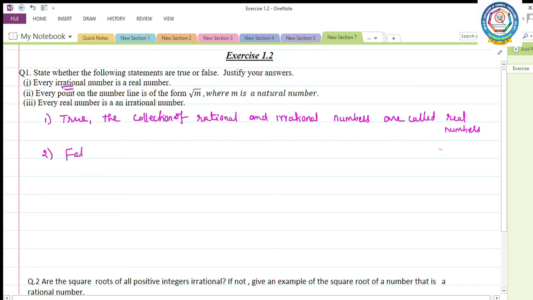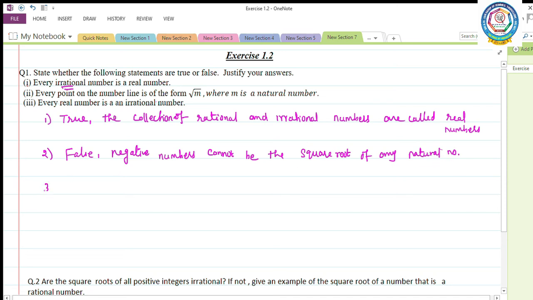False, because negative numbers cannot be the square root of any natural number. See here, the given condition is false because negative numbers cannot be expressed as the square root of any natural number.